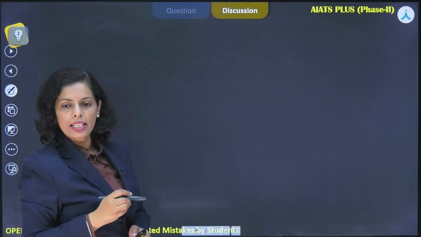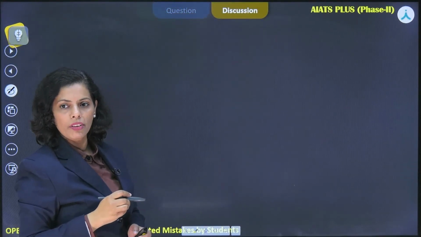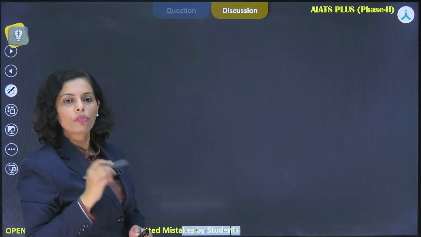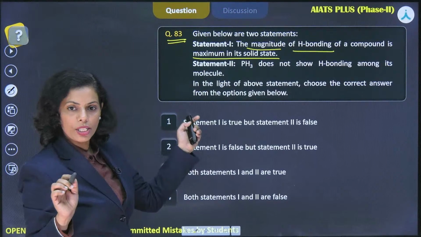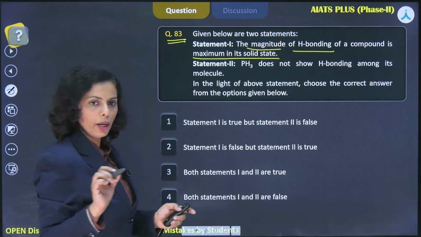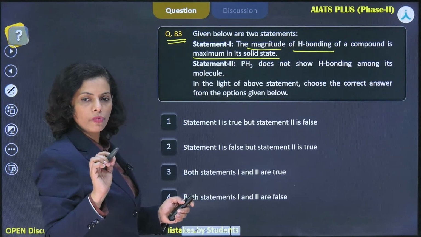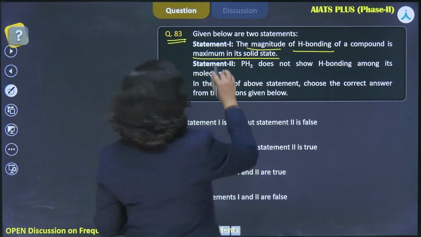Ma'am, please explain that NCERT graph, the orbital wave function and node one. Okay, Zan, first I'll be taking this question. Okay, general configuration of F block, please. I'm coming to that.